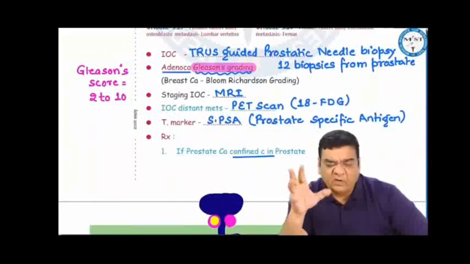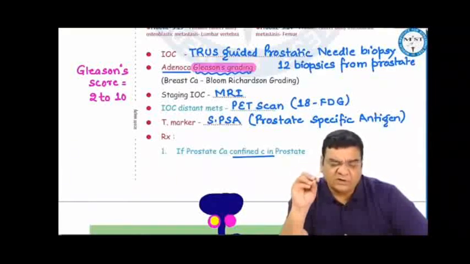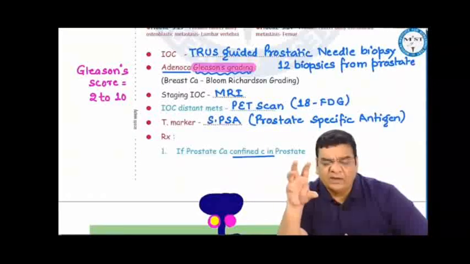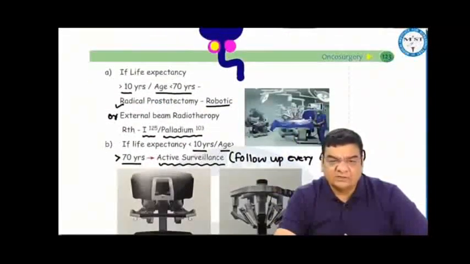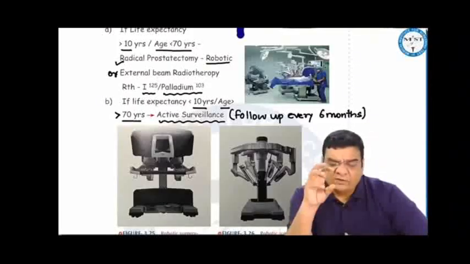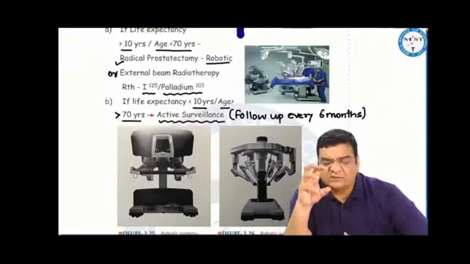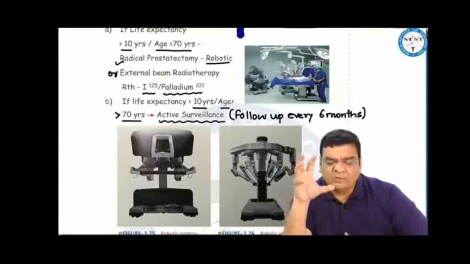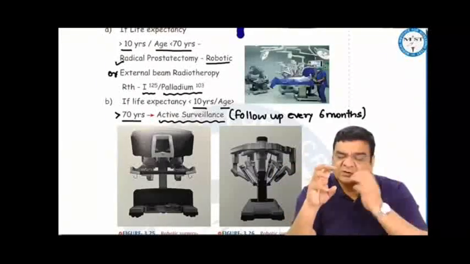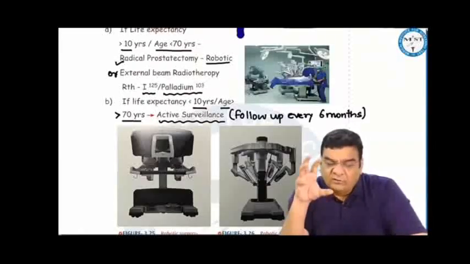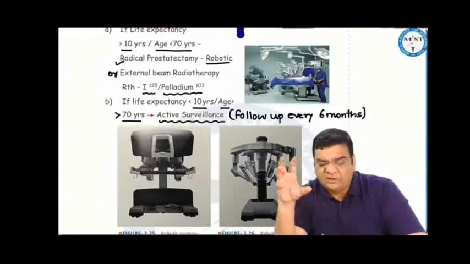External beam radiotherapy or even brachytherapy can be given, where we can implant the seeds of radioactive material. We use iodine-125 or palladium-103 in the treatment for these prostate cancers. However, if the cancer is confined within the prostate, but the patient is quite old, say more than 70 years of age, life expectancy less than 10 years, then it is believed that since these cancers are very slow growing, they are part of aging, so we should not give complications to the patient which can disturb his quality of life by doing a radical prostatectomy or external beam radiotherapy. So we do active surveillance in these cases. We keep following up these patients with maybe MRI after every 6 months.